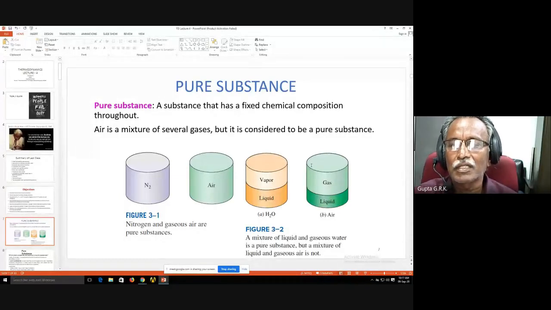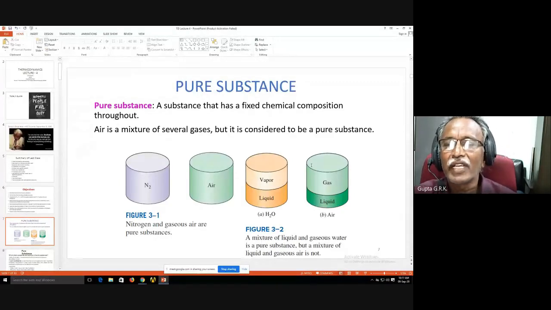Air in liquid form is a pure substance, and in gaseous form it is a pure substance, but while the phase change is occurring, like gas and liquid air, shown in figure B, that is not a pure substance. So you can see figure 3.2: a mixture of liquid and gaseous water is a pure substance, but a mixture of liquid and gaseous air is not a pure substance.